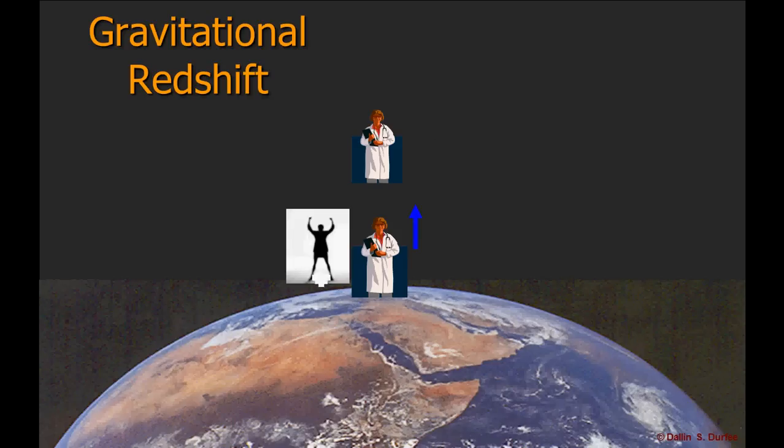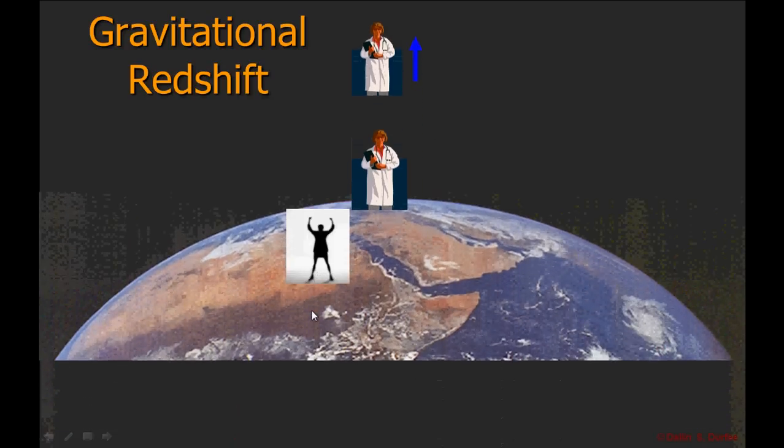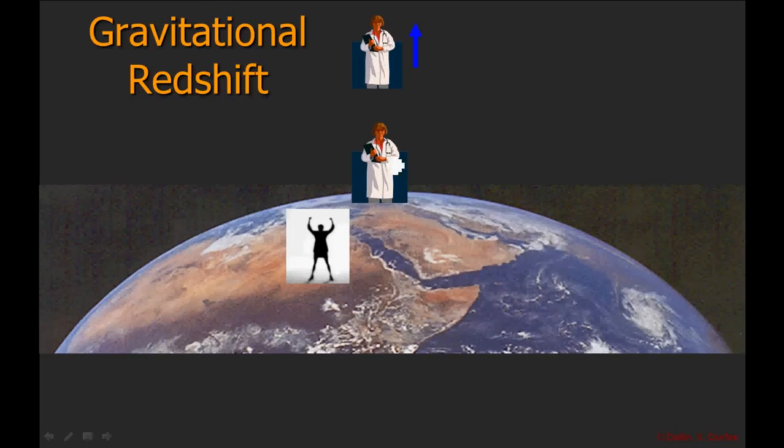So instead, we're going to have a free-falling observer that's jumping off of a cliff while this happens. This free-falling observer sees this scientist shoot the laser beam up, and this other scientist detects it. This free-falling observer says, look, when I jumped off the cliff and the light was sent up, they were both sitting still. But by the time the light reaches the scientist up top, the free-falling observer is now moving at a good velocity. But really, the free-falling observer is the one that's in the inertial reference frame.